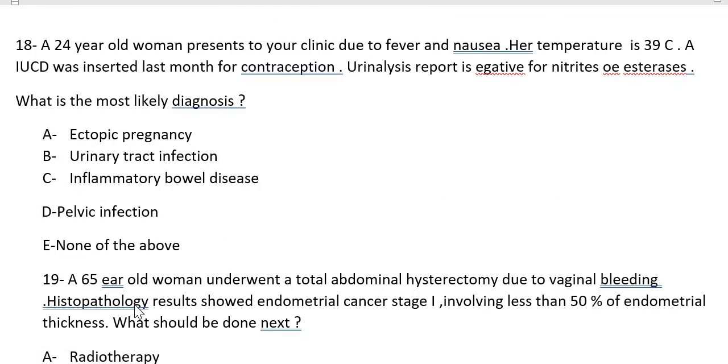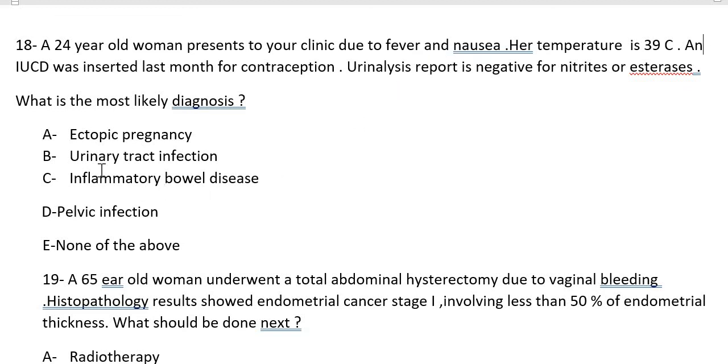Okay. So question number 18. A 24-year-old woman presents to your clinic due to fever and nausea, and her temperature is 39. An IUCD was inserted last month for contraception, and urinalysis is negative for nitrites or estrogens. So it means that there is no urinary infection. She is symptomatic, she has fever, she has nausea, and she doesn't have a UTI.